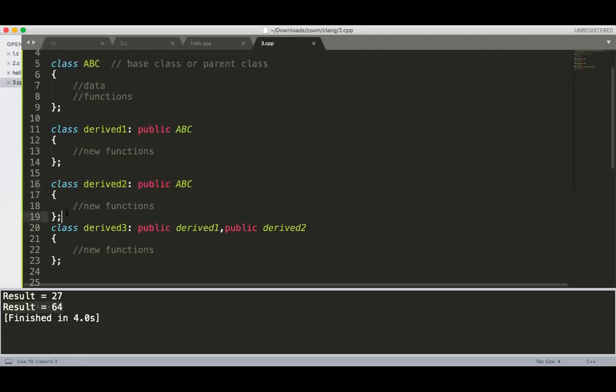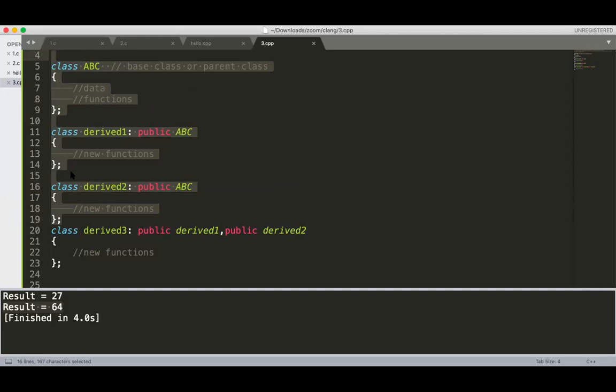But if you see this whole 3 to 1, then it is known as hierarchical inheritance. Now this is hierarchical plus multiple. So two kinds of inheritance have been used in this program. This type of inheritance is known as hybrid inheritance. Getting? If more than one type of inheritance has been used in your program, then that kind of inheritance is called hybrid inheritance.